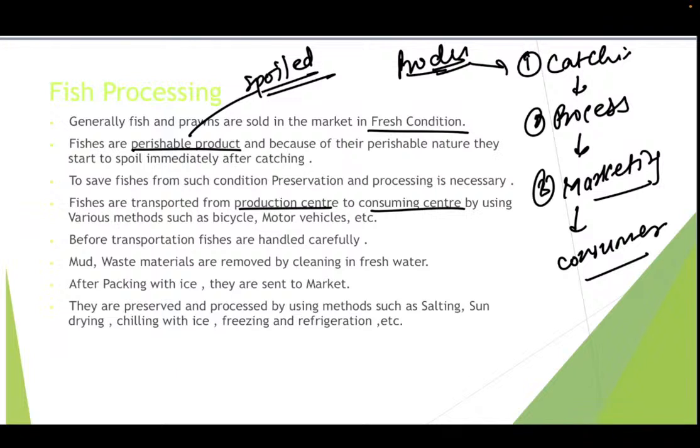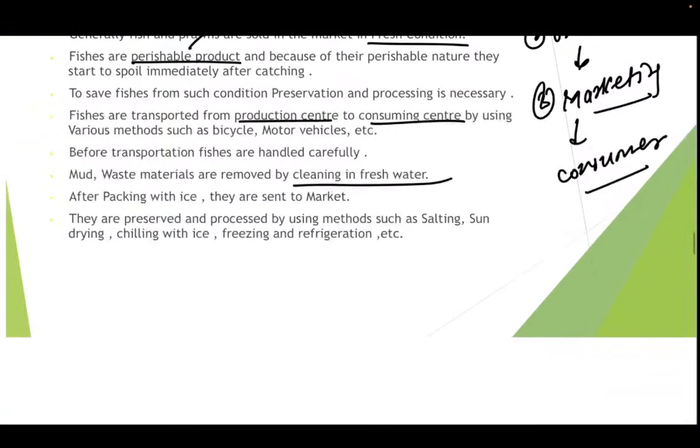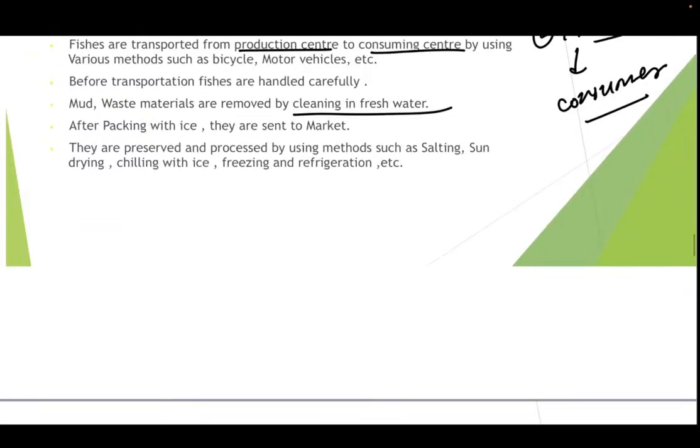Mud and waste materials are removed by cleaning in fresh water. Children, the fishes are in their natural habitat in the water. Once we take the fishes out of the water body, there would definitely be mud and waste materials, the excreta of the fishes, on their body itself. So it is important for us to remove them by cleaning in fresh water. After packing with ice, they are sent to the market. As fishes are perishable, we need to preserve them with ice.